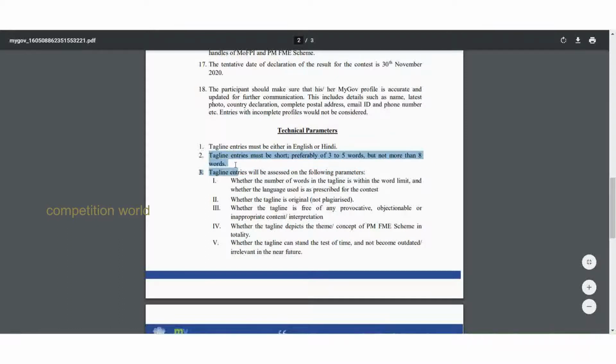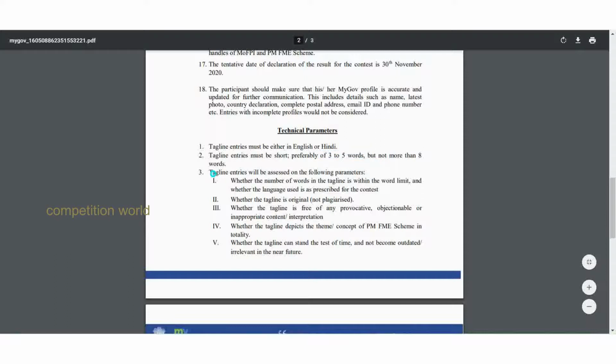They are very short and catchy and capture nativity. It should represent the core importance of the theme. It should be either 3 to 5 words, but not more than 8 words. I think preferably 3 to 5 words makes a good tagline.